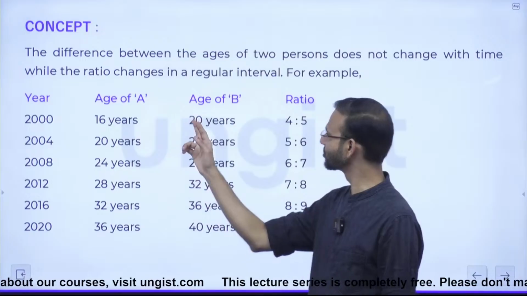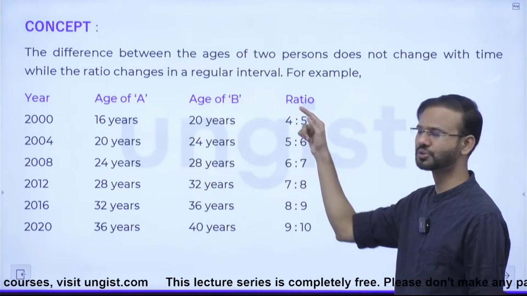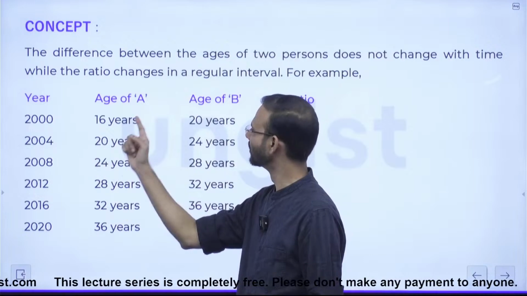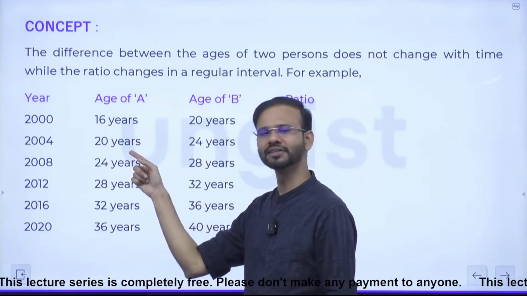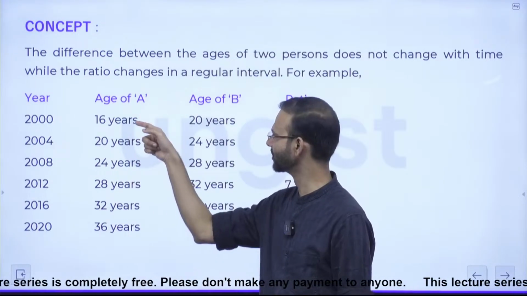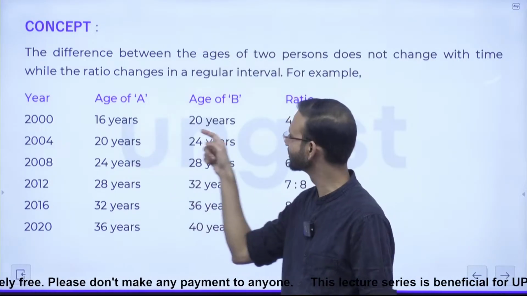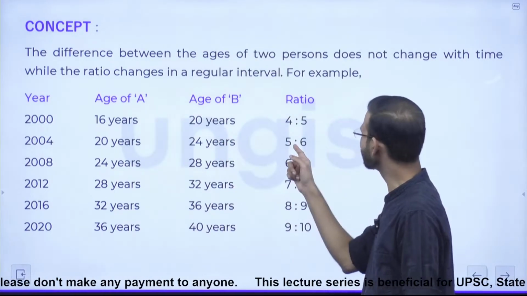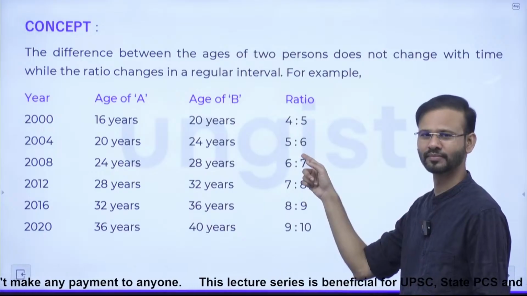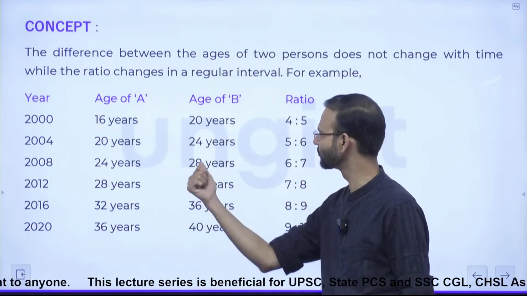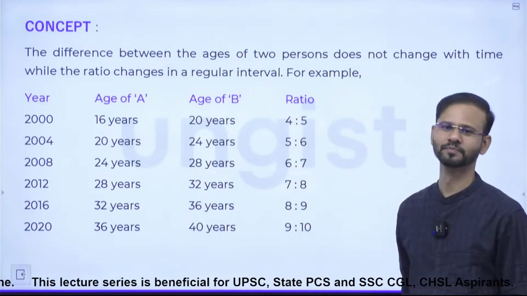So what is the ratio of their ages? 4:5 in 2000. Correct? And in 2004, now Mr. A will become 20 years, right? In 4 years, his age will be increased by 4 years. So he will be 20 years and he will be 24. Now the ratio will become 5:6. Correct? Again, after 4 more years, this ratio will become 6:7, right?